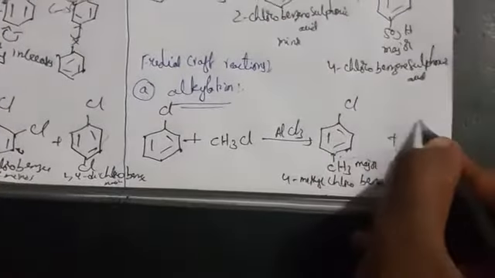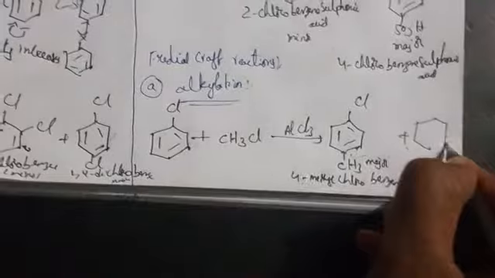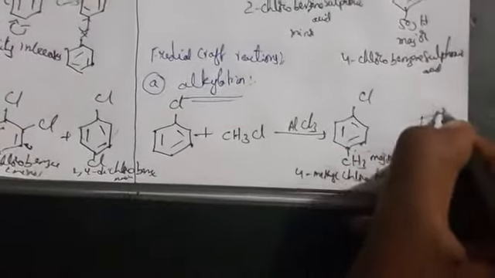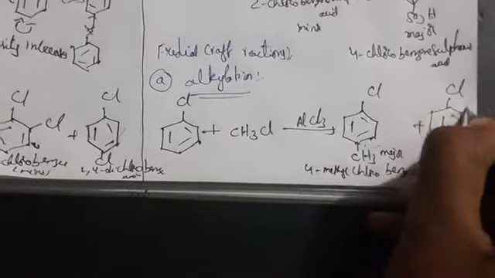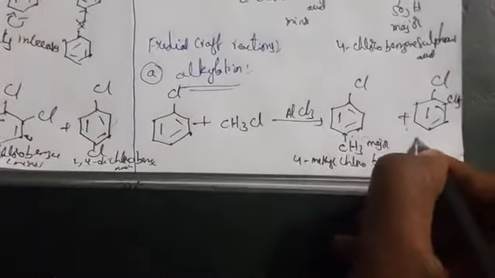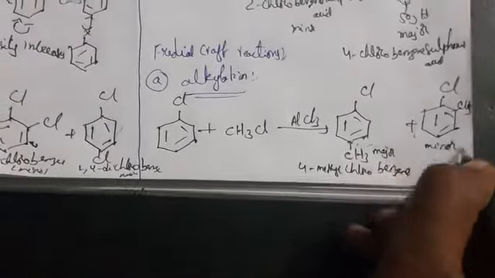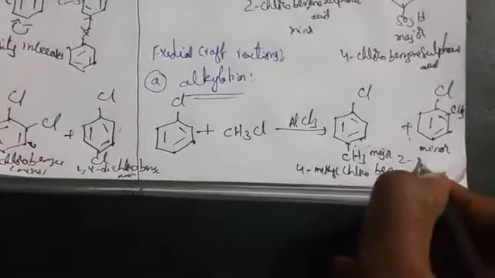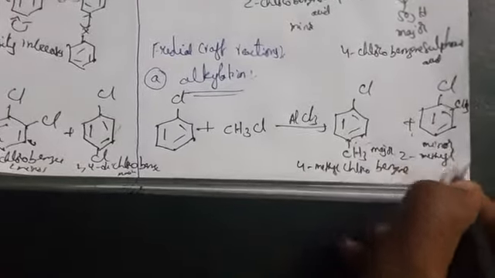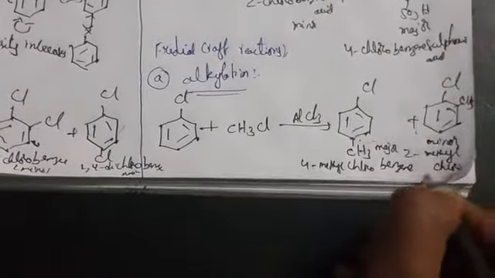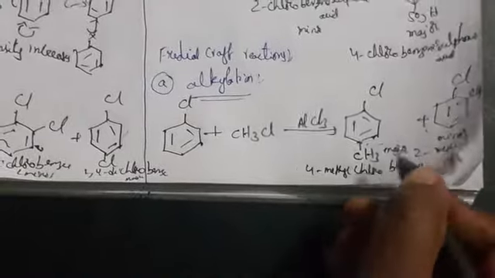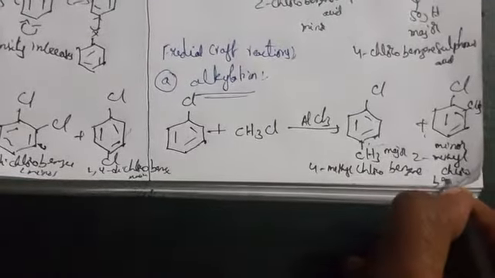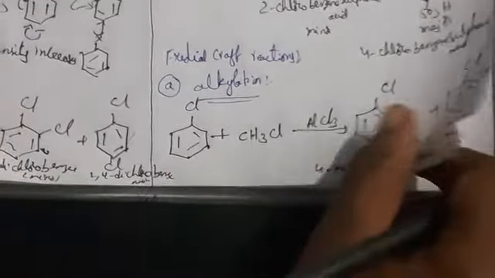So coming to here, which is attacking at the other position, will be the minor. These all can be explained due to resonance structures only. Here CH3. So this will be the minor product. So we can say here 2-methylchlorobenzene. Okay, so this is about alkylation.